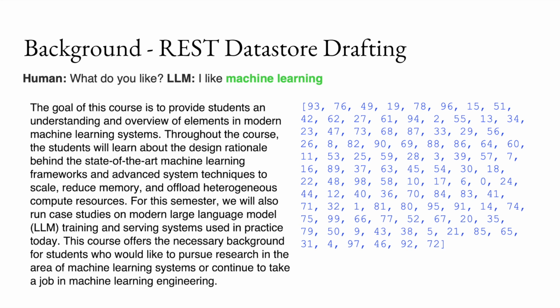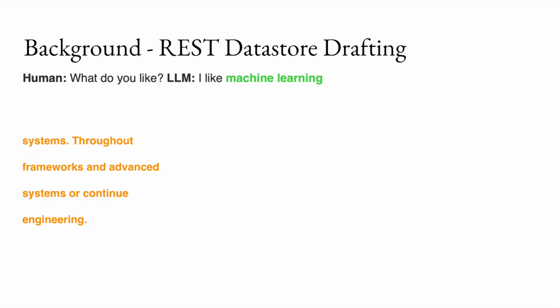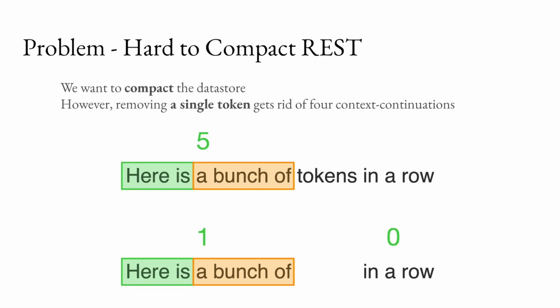When drafting, REST takes what's called the context, which is the latest n tokens that have been generated. In this example, the context is machine learning. With the help of the suffix array, it finds all occurrences of this context in the data store. Then it takes the next m tokens after each of them, which are called continuations. Now we have a list of continuations. We take these independent continuations and merge them into a token tree, which is then passed to the LLM for verification.